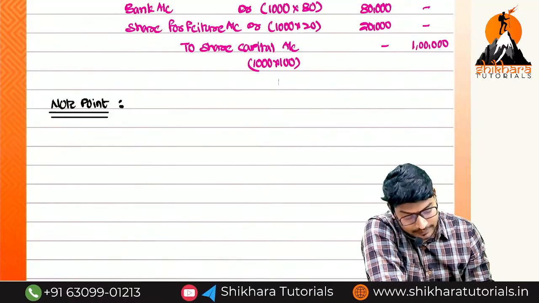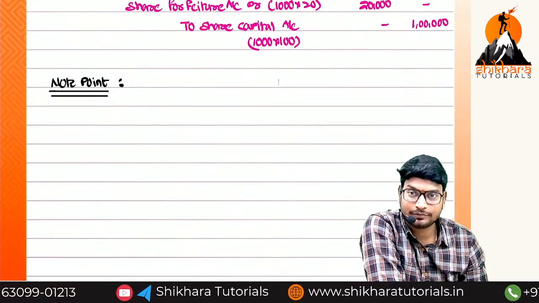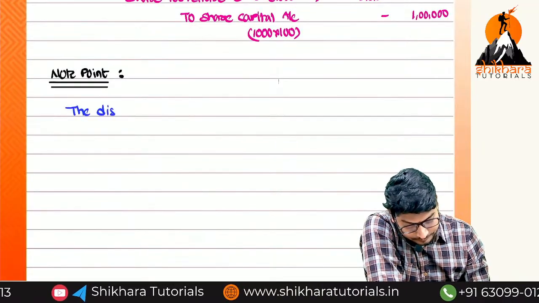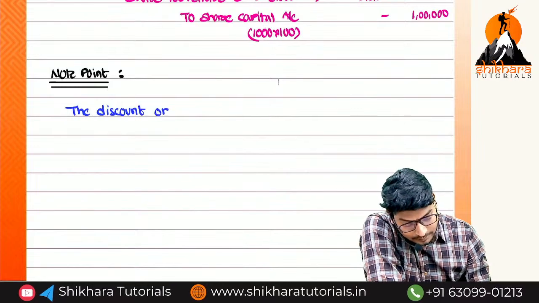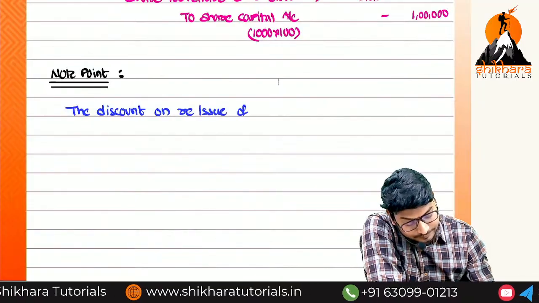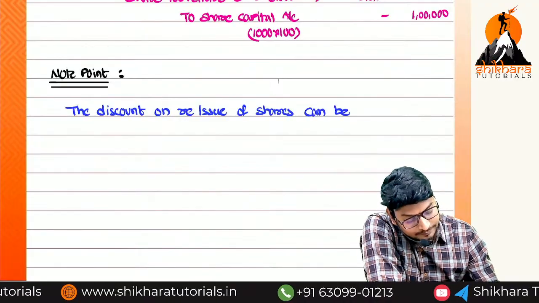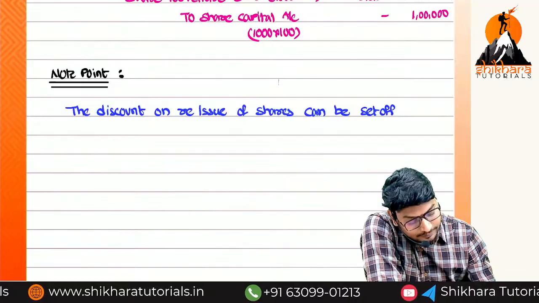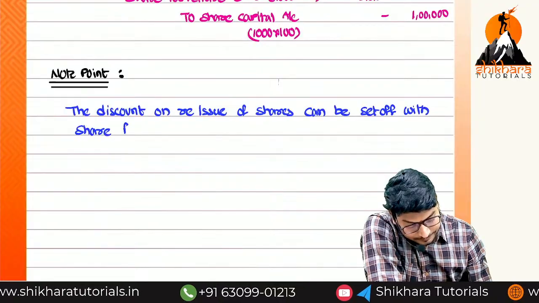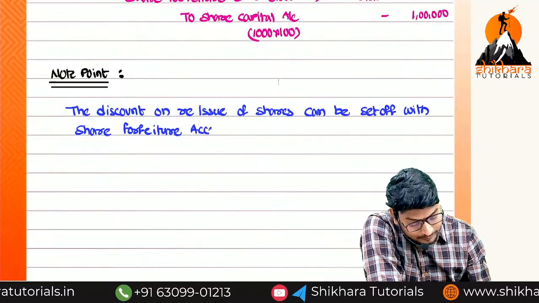Can you say the note point on your own? What we have done till now? The discount on reissue of shares can be set off with a share forfeiture account.